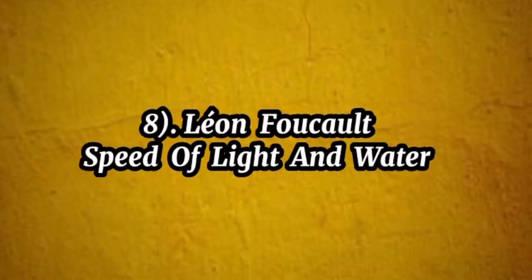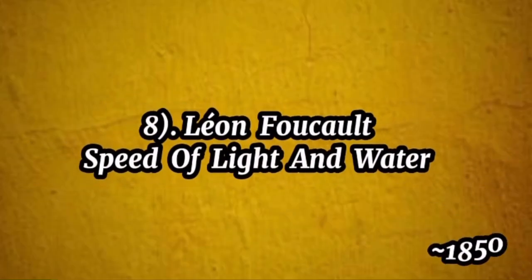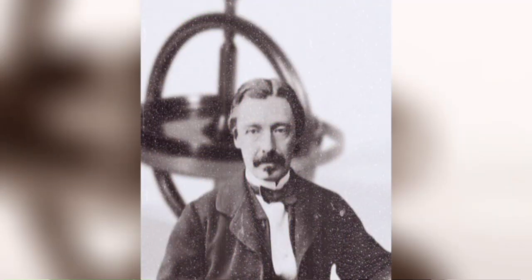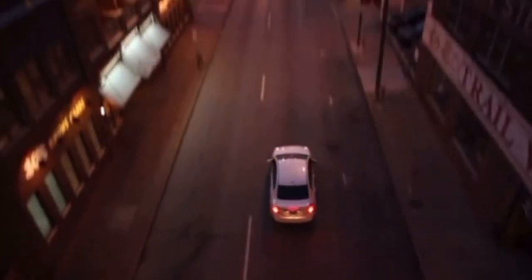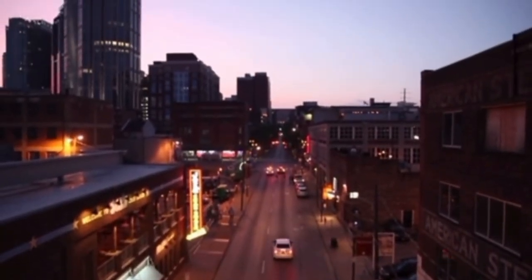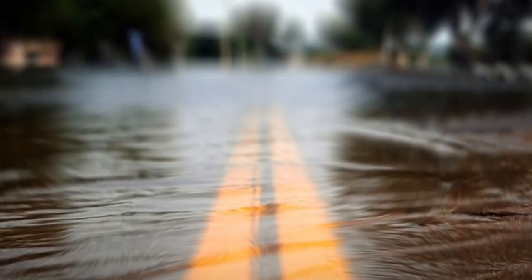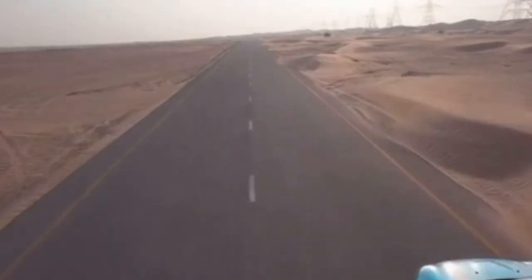8. Leon Foucault, speed of light in water, 1850. Foucault measured the speed of light in water, and found it to be slower than in air, contradicting the Newtonian prediction that light would travel faster in denser media. Think of a car, light, traveling on different terrains, media. It moves slower on a rough road, water, compared to a smooth highway, air.